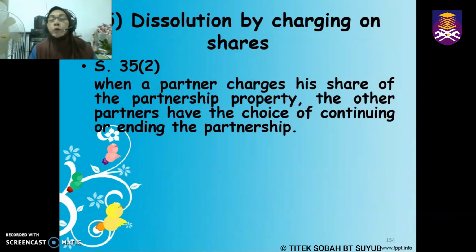So dissolution by charging on shares. This is under section 35, section 2. These are the situations when one of the partners charges his share. Why does he charge his share? So let's say he wanted to borrow money from the bank, wanted to take up a loan, and as security, he charged his part of the partnership. Let's say his share is 50% of the said business, and now he wanted to charge this as security for his loans. Okay, then the other partners actually have the choice to put an end to the partnership. They have the choice to dissolve the said partnership.